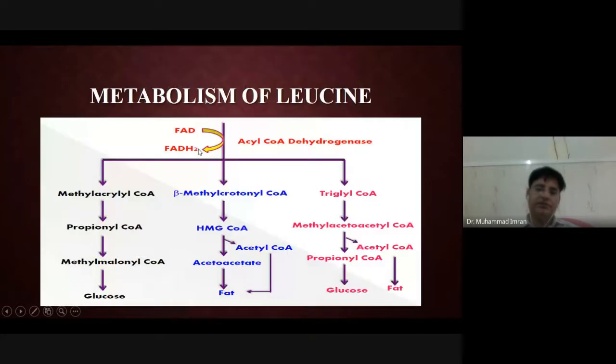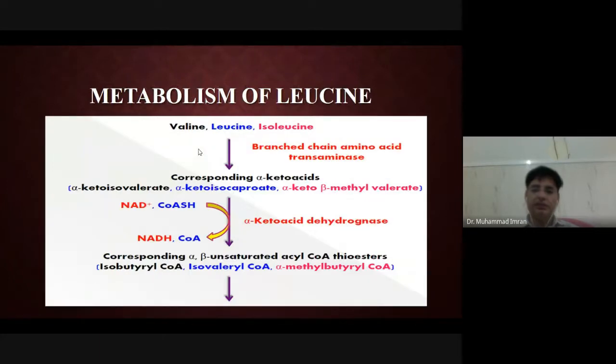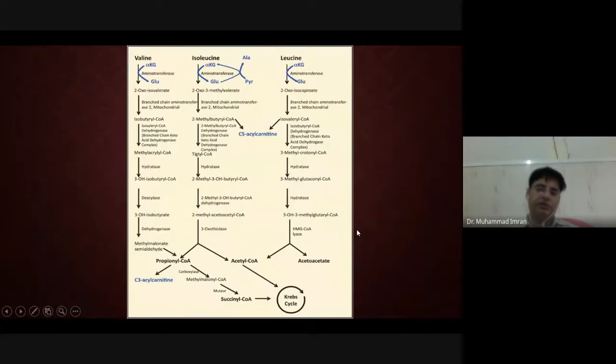So if there is deficiency of the enzyme which converts these keto acids into their CoA form, the branched-chain keto acid dehydrogenase complex, then maple syrup urine disease will occur.